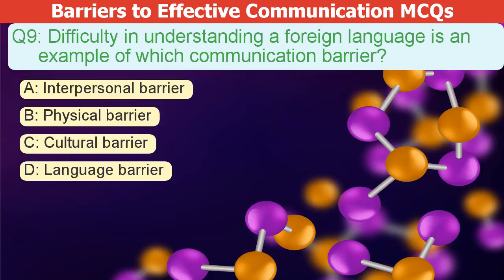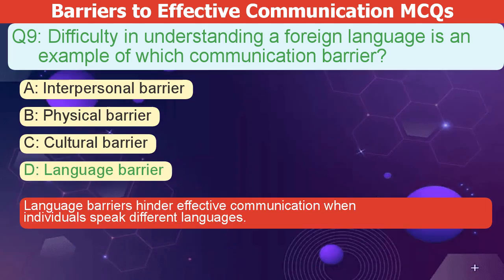Difficulty understanding a foreign language is an example of which communication barrier? A. Interpersonal barrier. B. Physical barrier. C. Cultural barrier. D. Language barrier. The correct answer is D. Language barriers hinder effective communication when individuals speak different languages.